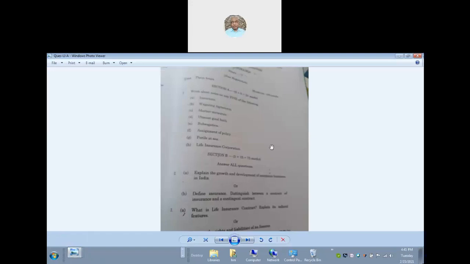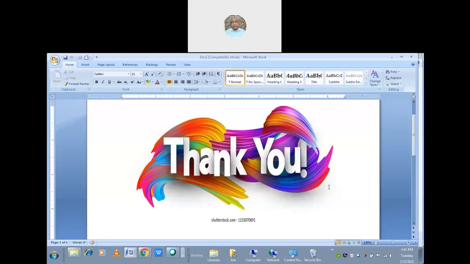So LIC is there. Then tomorrow, if you come to the class having read perils at sea and assignment of policy, these are the things. Perils at sea and the assignment of policy, depending on the time factor, we can go through one or two. So this is the way we can do it. If you come and take part in the participatory class, then I'm sure you will learn much more from me.